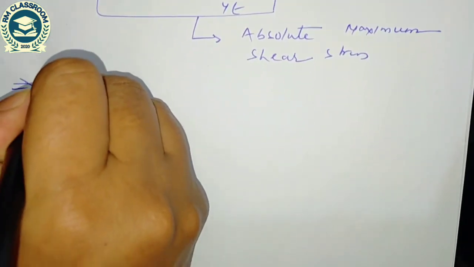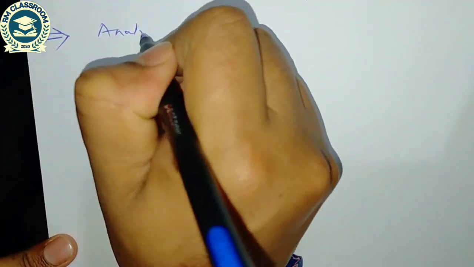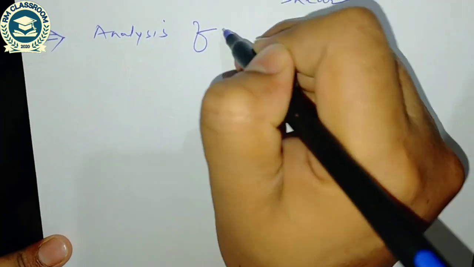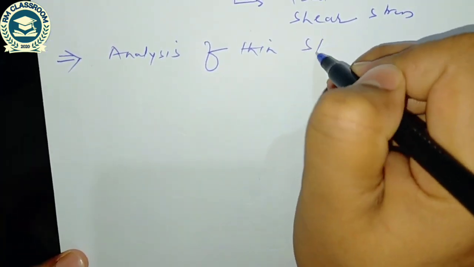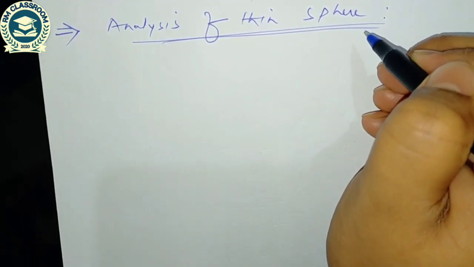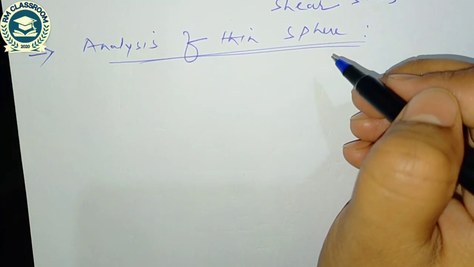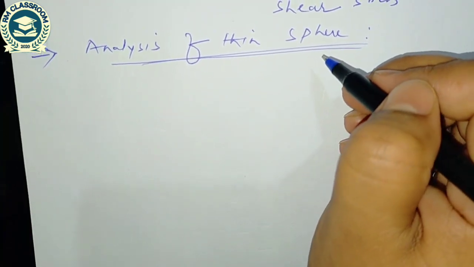Now I am going to discuss analysis of thin sphere. So in thin sphere, the fact is that both the longitudinal stress and hoop stress will be same and the magnitude will be PD by 4T.